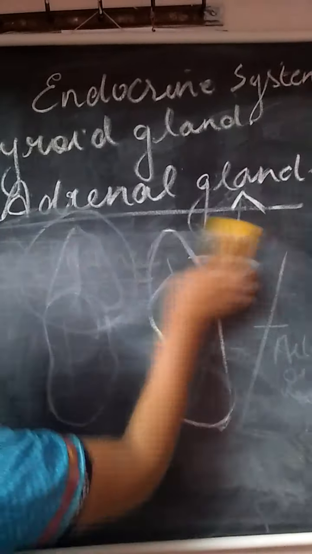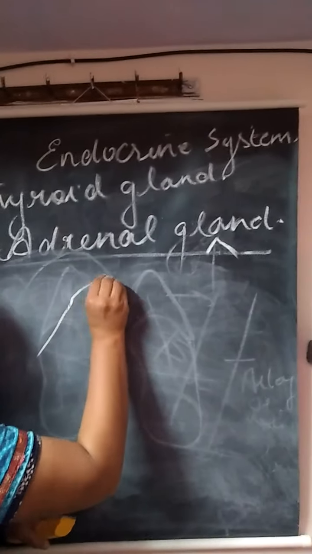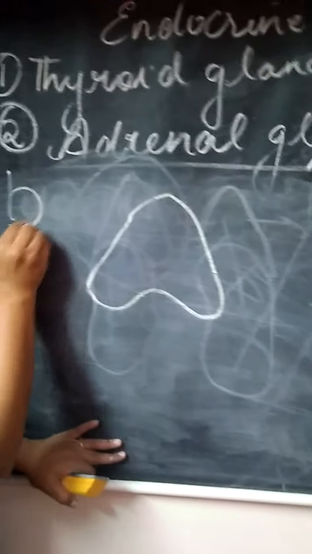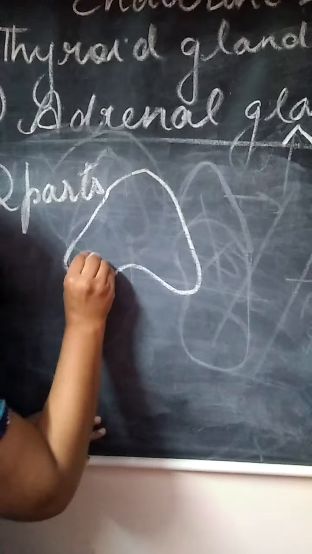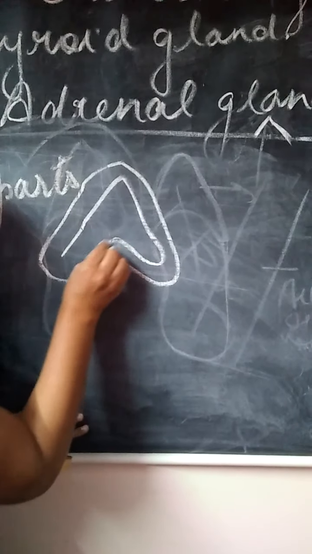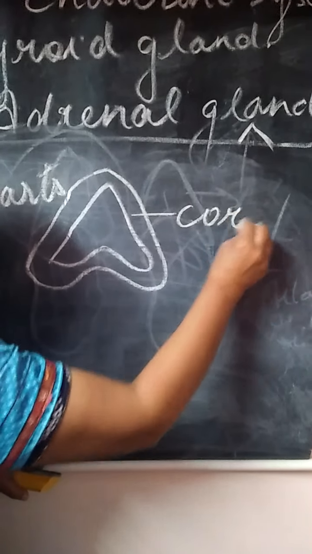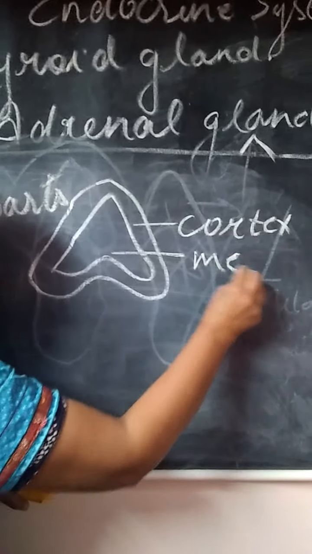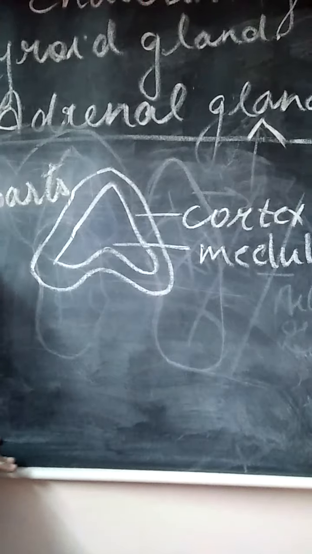Now, this is the adrenal gland. We are going to divide it into two parts. The adrenal gland is divided into two parts. The outer part, all of you know, is always known as the cortex and the inner part is known as the medulla.